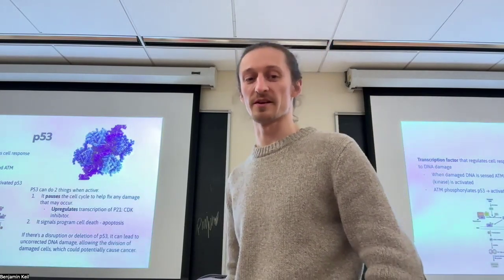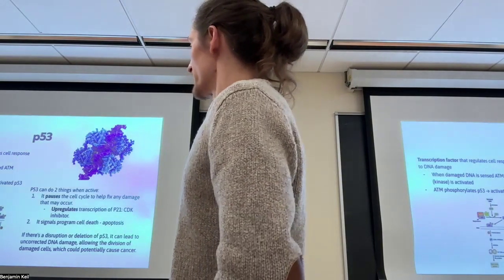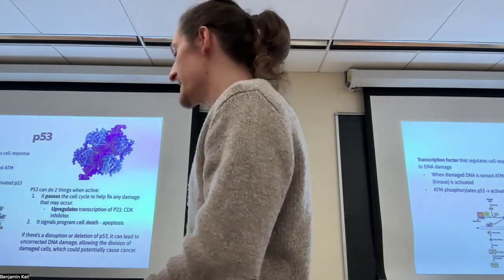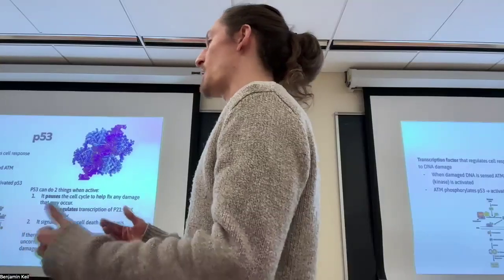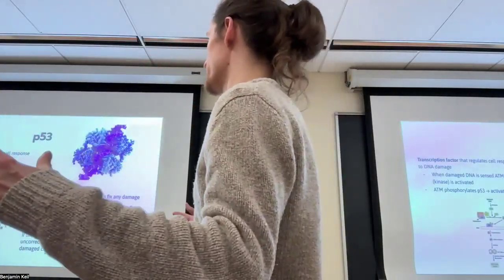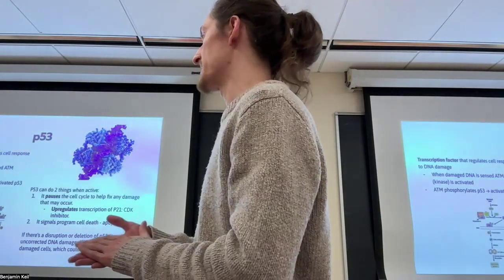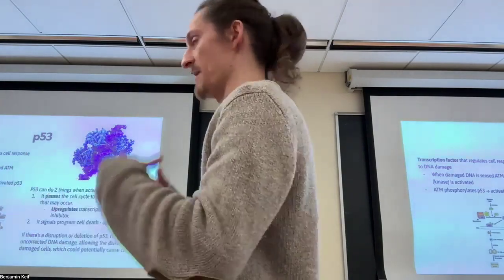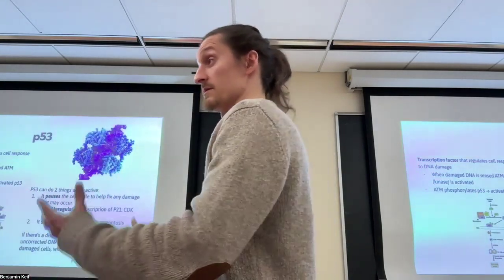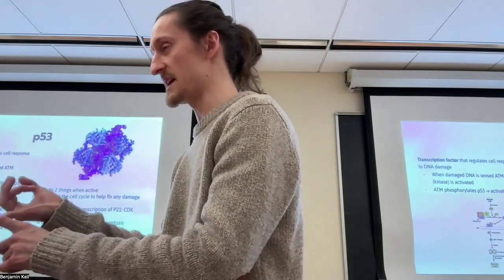So I guess we're going to go a little bit into P53. There are so many details to this, but it's part of the process that if you have DNA damage, P53 will get phosphorylated and become active, and it will put the brakes on and say, okay, pause. Can we repair this DNA damage?